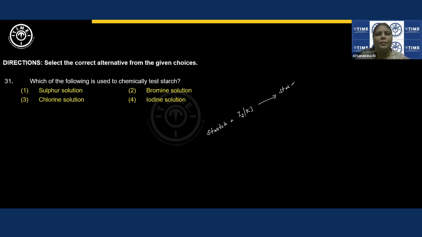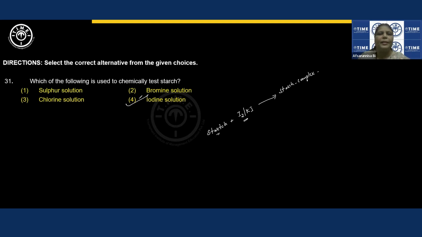Starch complex. I'll just write this. The color of this complex is dark blue, or blue-black, right? So iodine solution is the one which is used to test starch. Even in very minute quantities, if starch is present, we'll get a positive test for that, right? So iodine solution will be the correct answer.